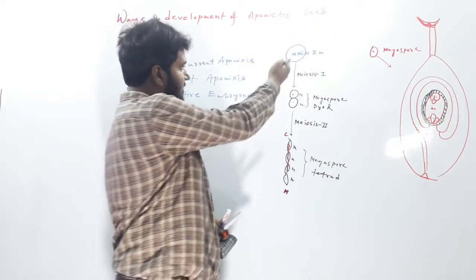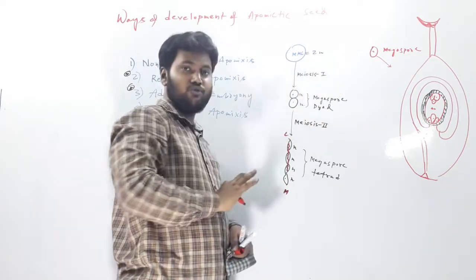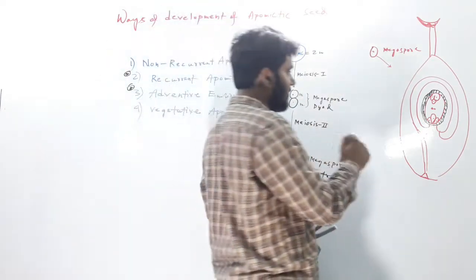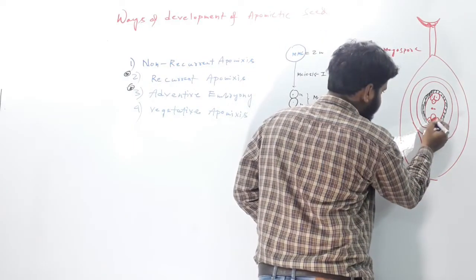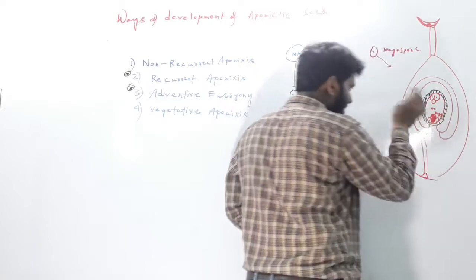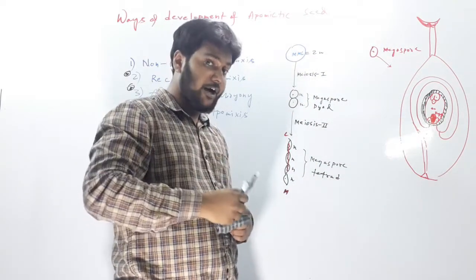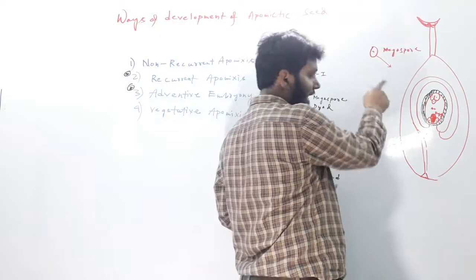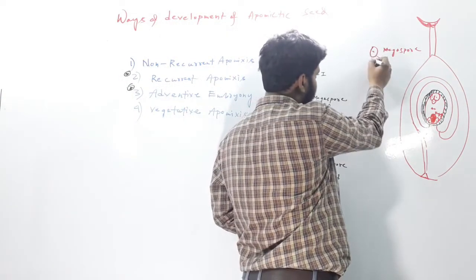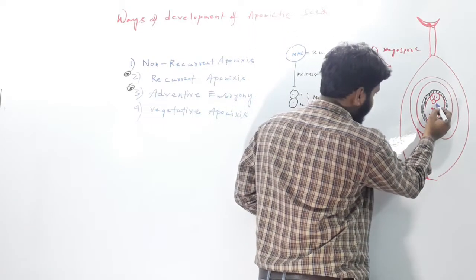and this is the procedure by which the megaspore mother cell is converted to one female gamete. Which is the female gamete? This cell, this is the egg. And each and every cell of the embryo sac is haploid, obviously, because all of them have originated from this megaspore, which was haploid. So all are haploid cells.